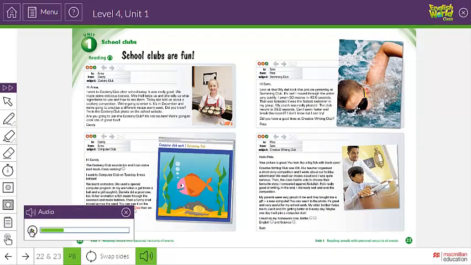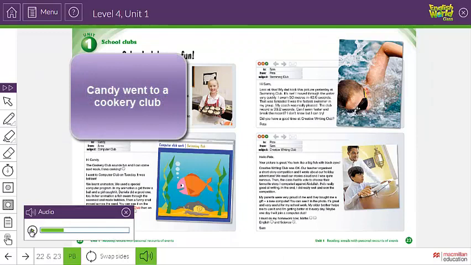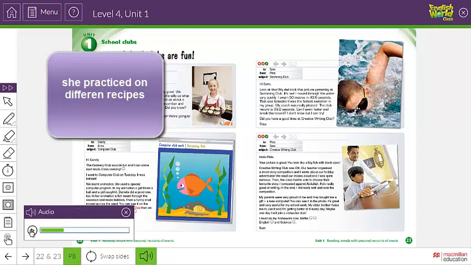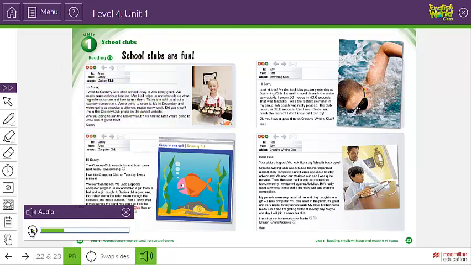Now, my dear friends, it's your turn to read. And after you read, I need you to know that in each paragraph, in each email, there are some main ideas. And I will give you these main ideas. For example, in this email, I think there are three main ideas. That Candy went to a cookery club and she practiced on different recipes and she invited Anna to join the cookery club.